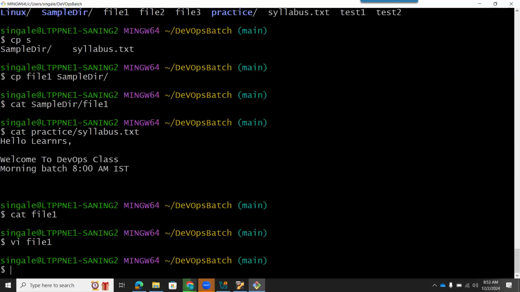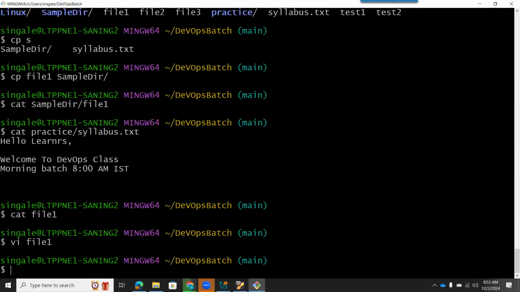So now next we have to rename the file. How can we do that? To rename a file and move a file in Linux, there is only one command. Using that command, you can move the files as well as rename the files. Okay. So how does Linux understand whether it has to move the file or rename the file? Let's see.